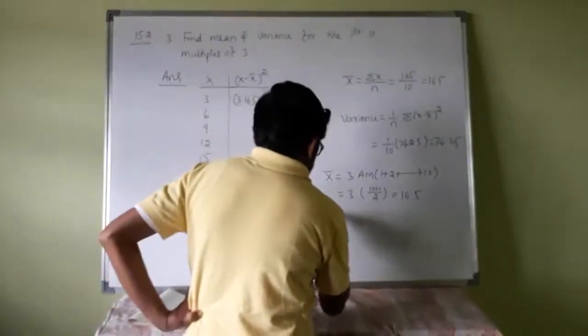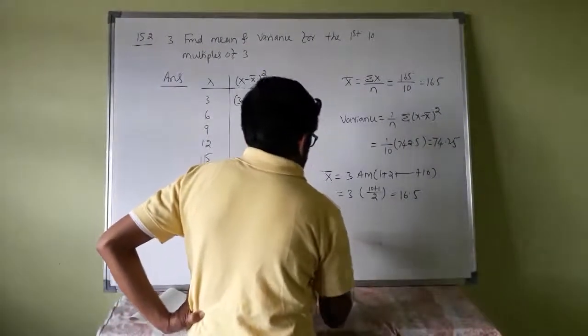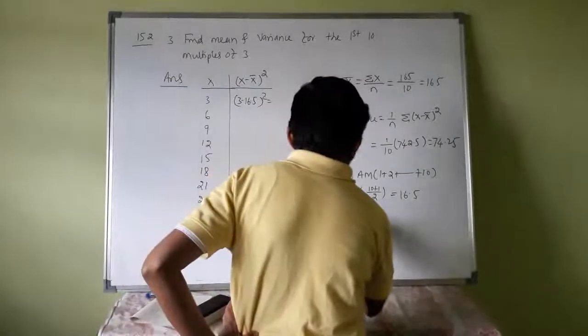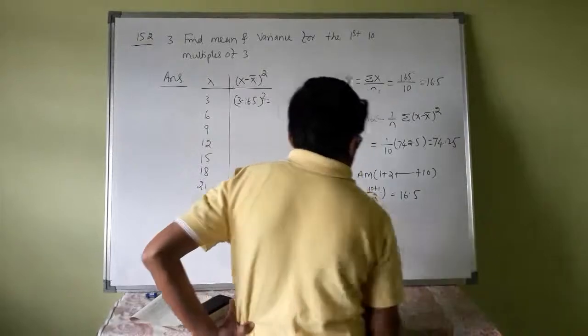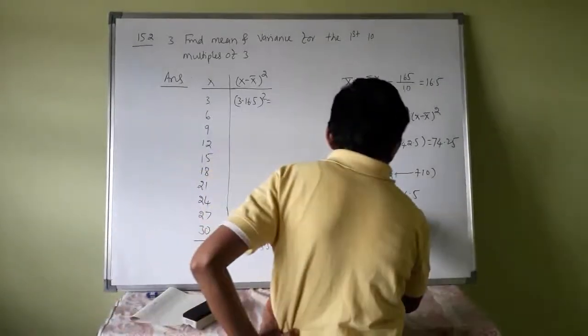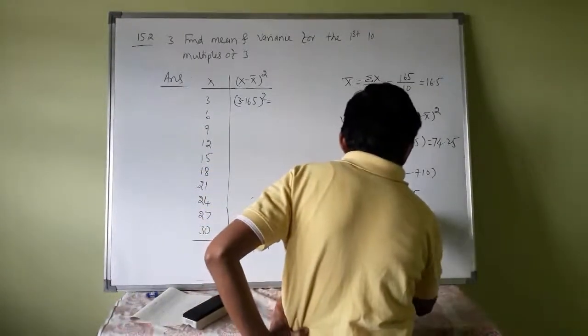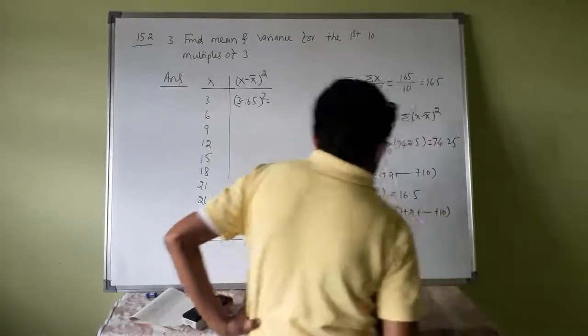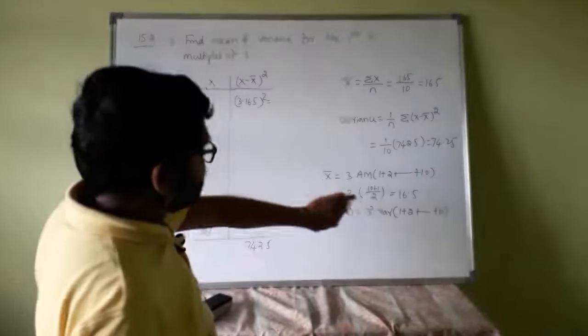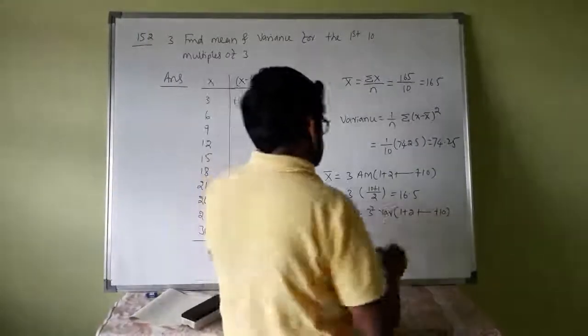And variance of x is equal to 3 square into variance of 1 plus 2 so on up to 10, because if you take 3 common, you get 1 plus 2 plus so on up to 10.